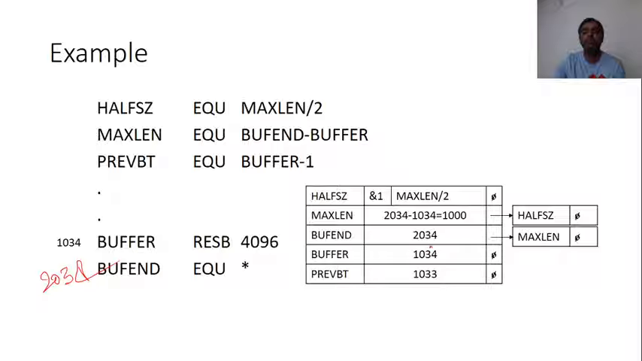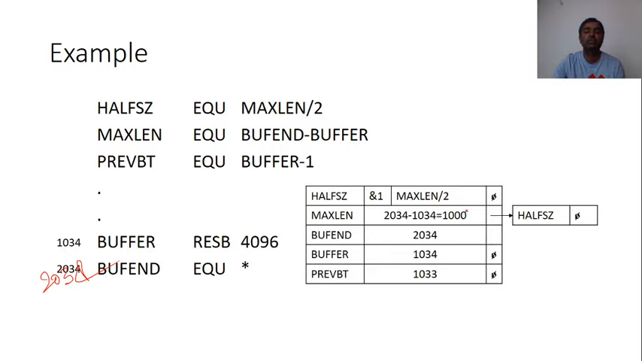Now I am using this buffend in maxlen. This will be removed from here and we have to put the buffend value in maxlen. It will be 2034 minus 1034, that will be 1000. Now you can see our maxlen is defined. Maxlen is 1000. And our maxlen is used in half SZ. Now we will put this value 1000 here and it will be 1000 divided by 2.